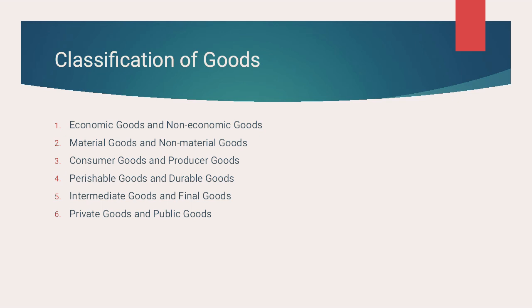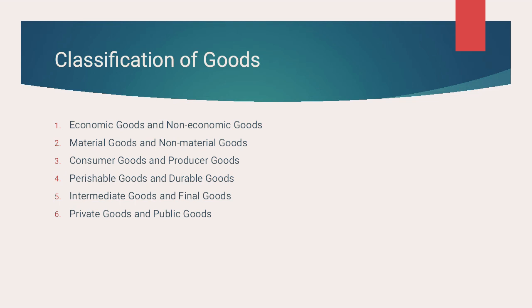Producer goods are also called capital goods or investment goods. These include those goods which are used to produce other goods. These goods satisfy human wants indirectly. They help in the production, for example, machinery, factory, tools, equipment, etc.